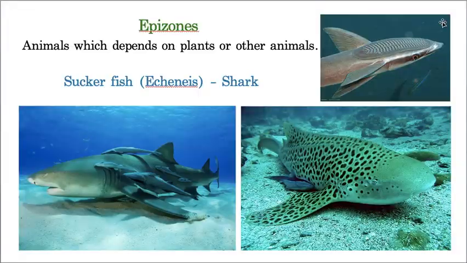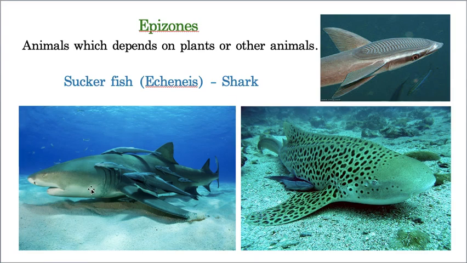And I think one more example is there. The example is epizoites, that means an animal depending upon either plants or another animal. Here the example is the suckerfish and a shark. To explain this, you have to see this first image. Here there is a sucking disc. Did you notice? With the help of this sucking disc, it will be attached to this shark. The shark goes to various places, so when it is going to various places, the suckerfish eats varied food. So this is how it is getting benefit.